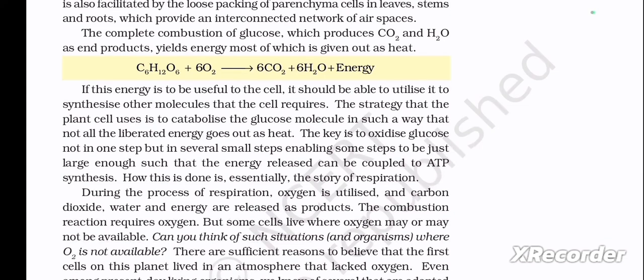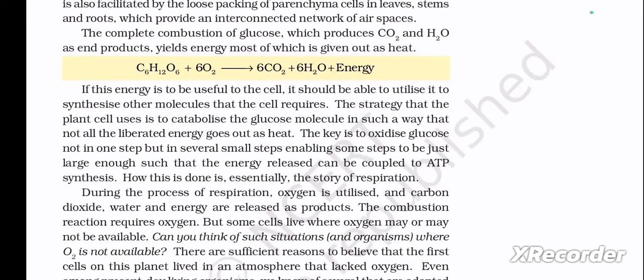The strategy that the plant cell uses is to catabolize the glucose molecules in such a way that not all the liberated energy goes out as heat. The key is to oxidize glucose not in one step but in several small steps, enabling some steps to be just large enough such that the energy released can be coupled to ATP synthesis. How this is done is essentially the story of respiration.